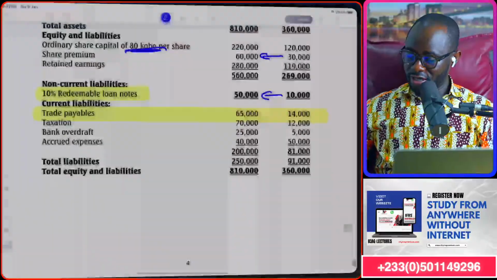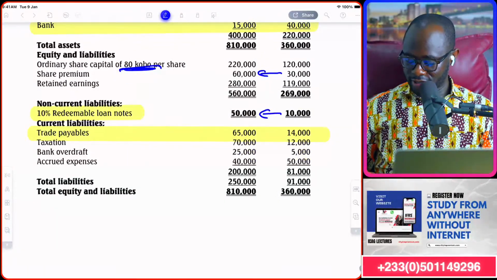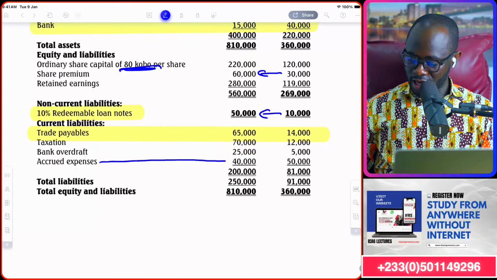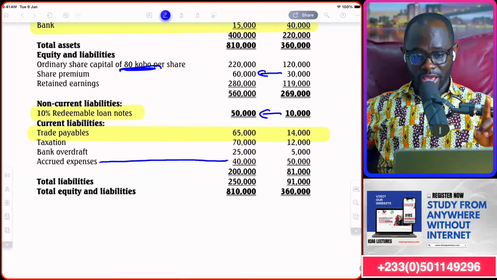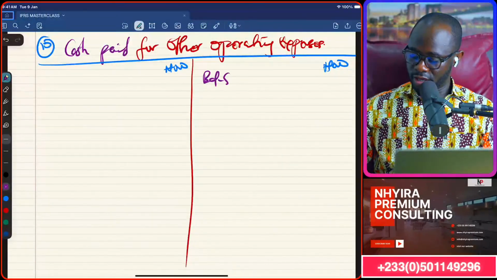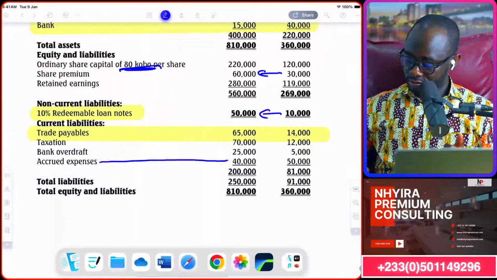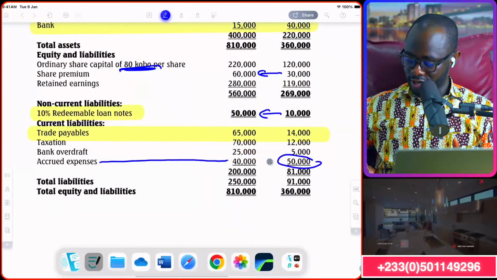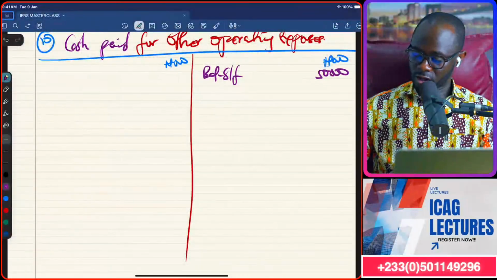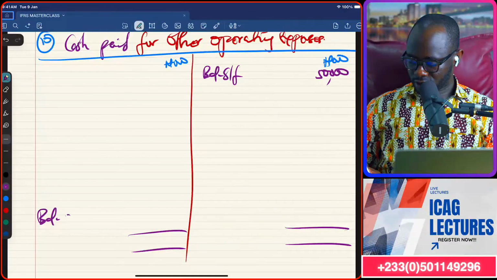So on the operating expenses side, I need you to stay with me carefully, because if you check in the statement of financial position under current liabilities, you see accrued expenses there. So we're going to bring the opening figure, balance brought forward. How much we got? 50,000 there. Then we're going to pretend to close the account.